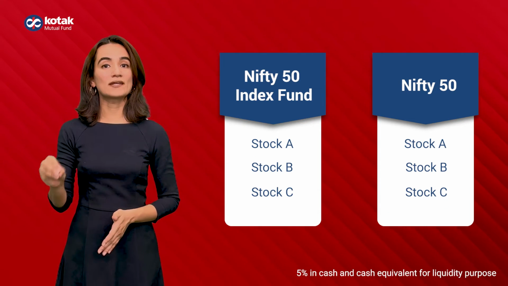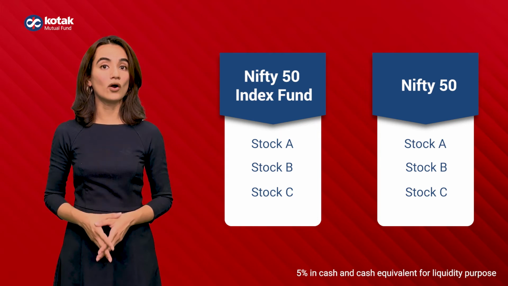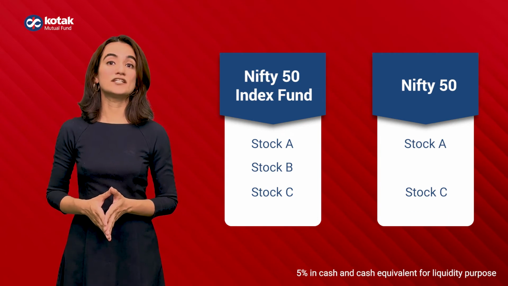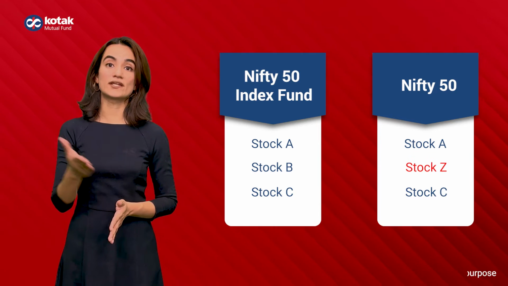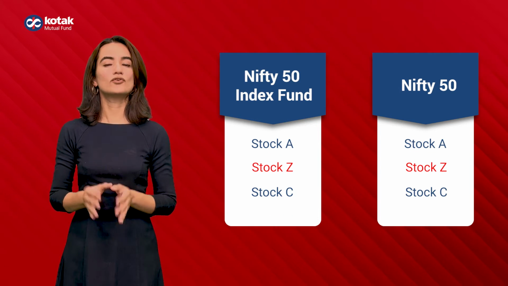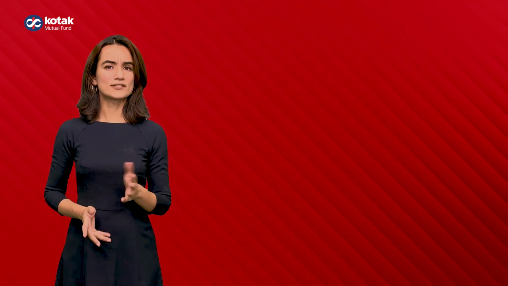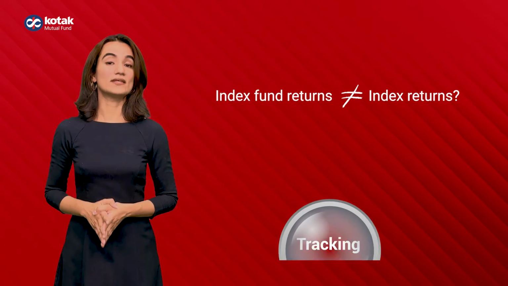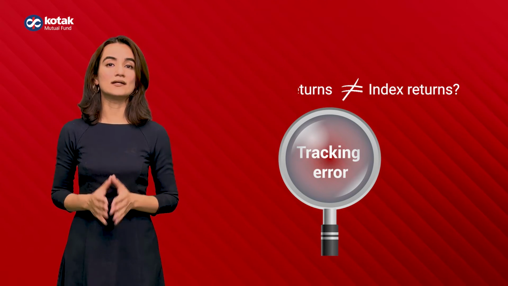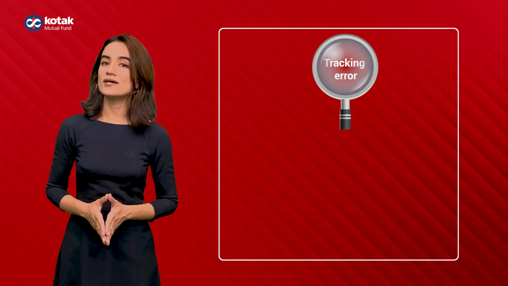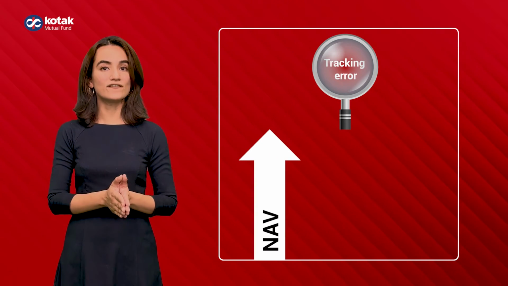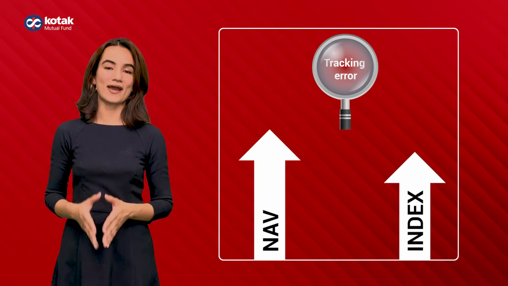So instead of hand-picking stocks and choosing what to buy and what not, the fund tracks and follows what the index is doing. If, say, the Nifty drops a stock and replaces it with another, the index fund will also do just that. So, will the returns from the index fund be exactly the same as the index? No. There's something called tracking error that occurs in these funds. Tracking error is an estimate of how much the returns of the NAV of the passive fund differs from the benchmark or index it tracks.